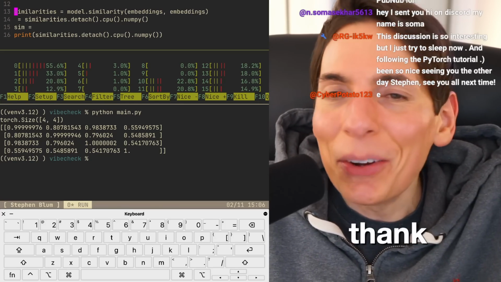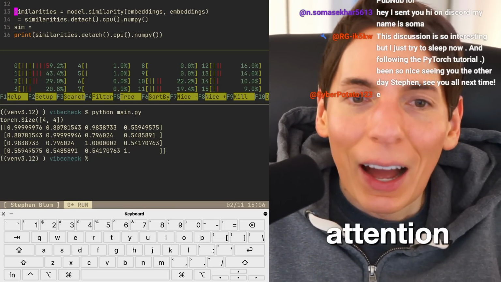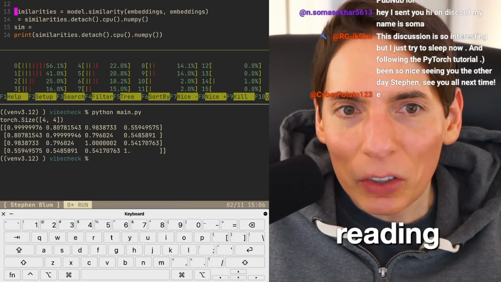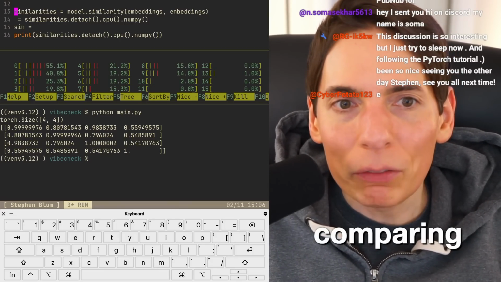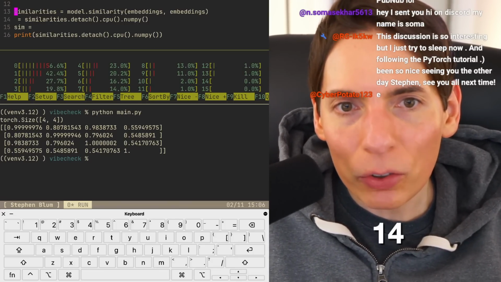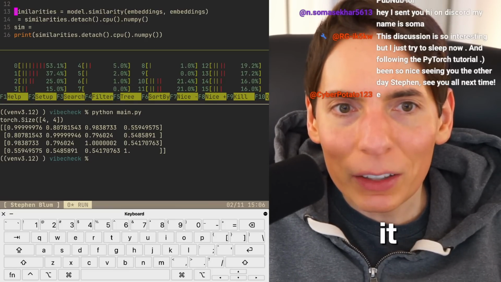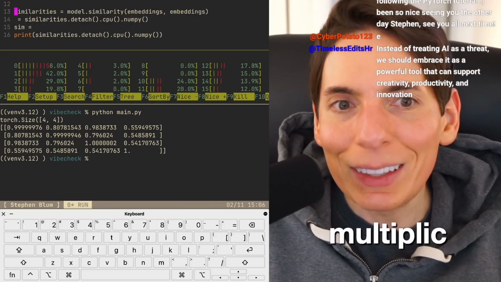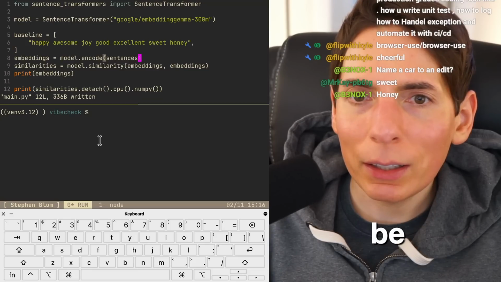Yeah, your shape output would be 14 by 4, unusually. Similarity matrix normal. Yeah, all right, thank you. I should have been paying attention. I would have figured it out eventually. I'm reading chat though, you guys. Comparing 14 vectors with themselves gives a 14 by 14 matrix. To fix it, normalize the embeddings and use matrix multiplication to get the proper cosine similarity.